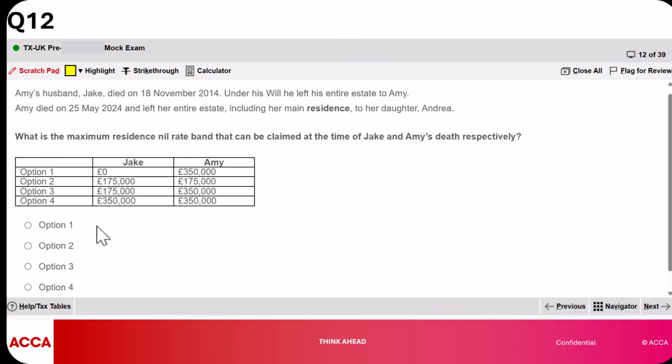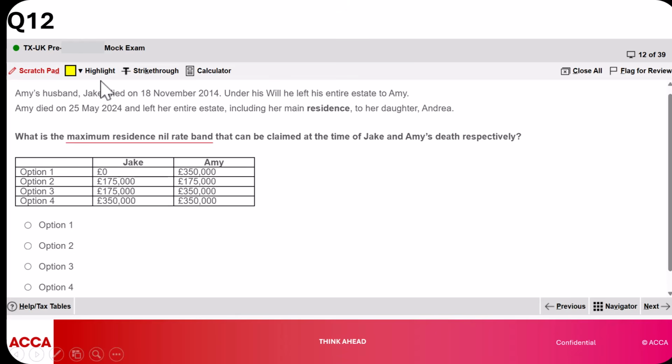Now, here's another question that I find intriguing. This is question 12. You're told, what is the maximum residence nil rate band that can be claimed at the time of Jake and Amy's death, respectively? Now, the residence nil rate band usually has one particular trick for me, and I'm going to tell you exactly which one because we see it in this question. First and foremost, a lot of students struggle with the concept that we have something known as transferable residence nil rate band. And transferable residence nil rate band works very interestingly because you transfer from the spouse that died.